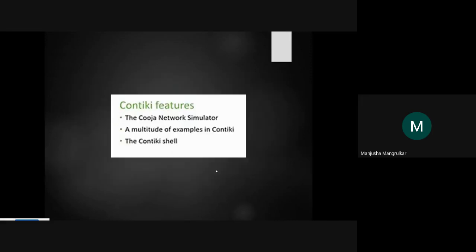The next feature of Contiki is that it uses the Cooja network simulator. In the lab portion, we are going to see how the Cooja network simulator works and how we simulate applications in it. Other features are multi-threading, for example in the Contiki shells, and the multi-threaded examples in Contiki.